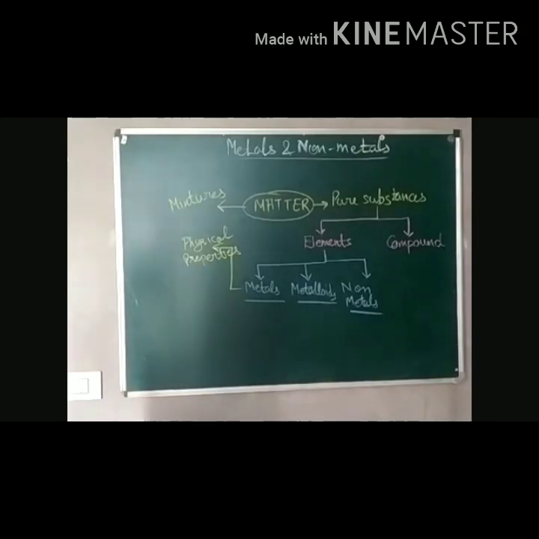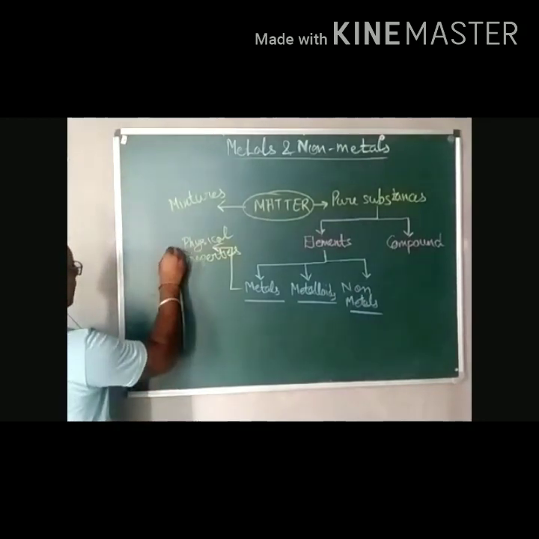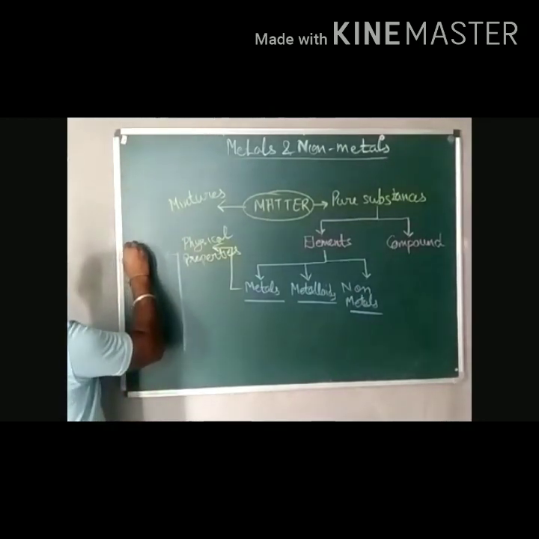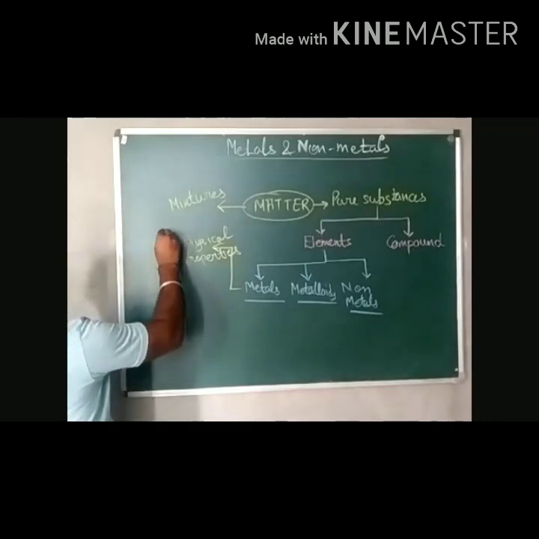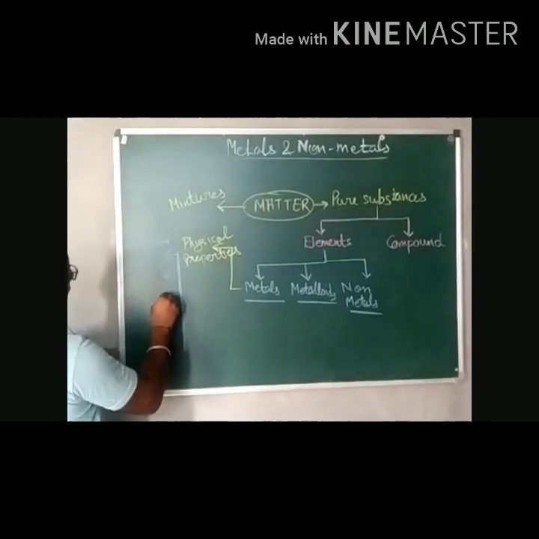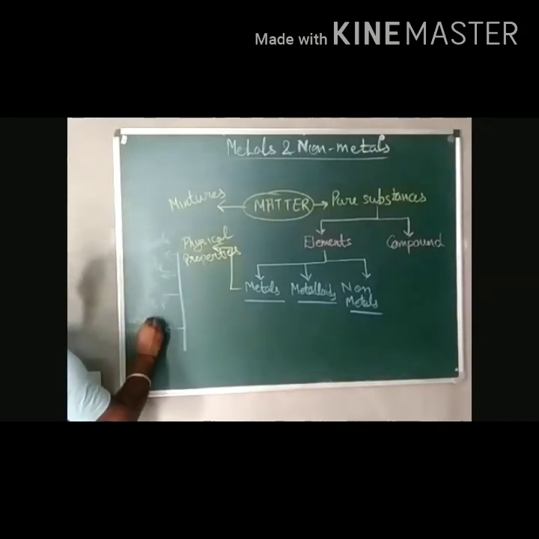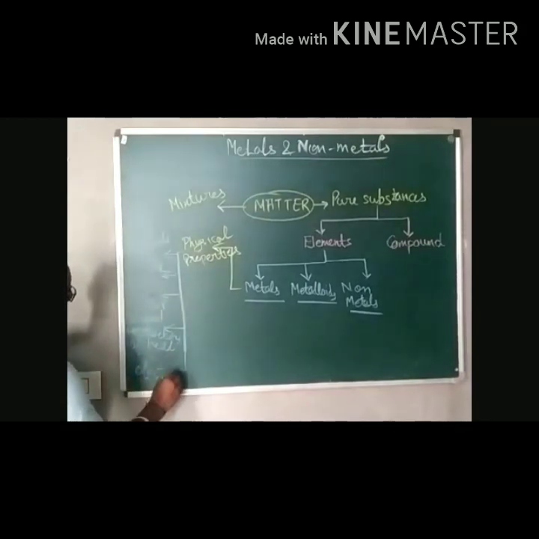We know that the general physical properties are: malleable, ductile, high melting and boiling point, MP for melting point, BP for boiling point, good conductors of heat and electricity, right?